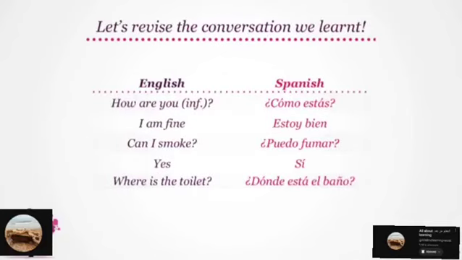Let's revise the conversation we learned. Informally, how are you is ¿Cómo estás? Its reply, I am fine, becomes estoy bien. Can I smoke translates to ¿Puedo fumar? The reply, yes, becomes sí. Where is the toilet translates to ¿Dónde está el baño?